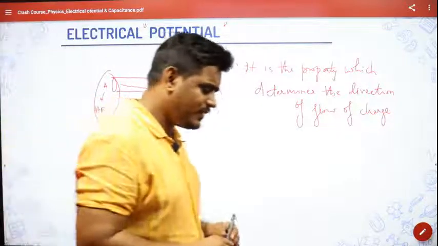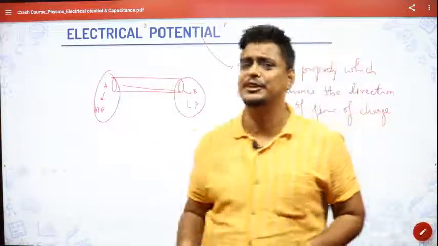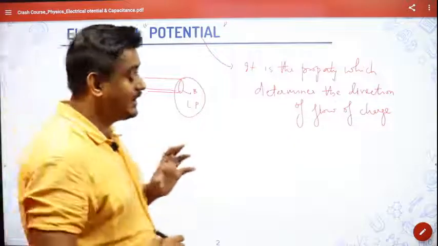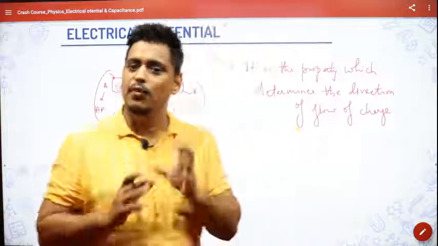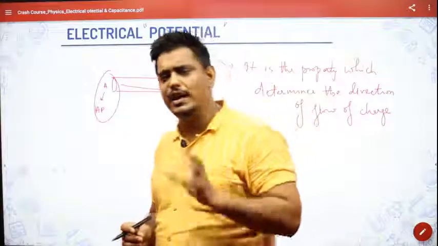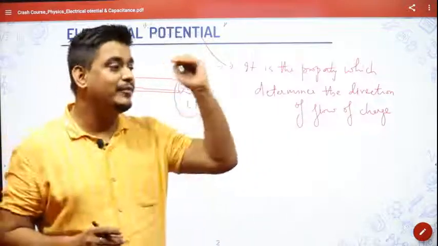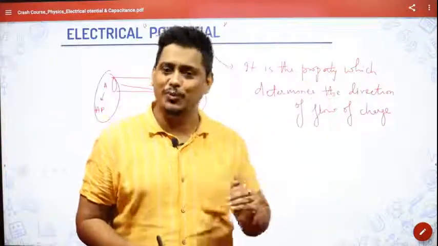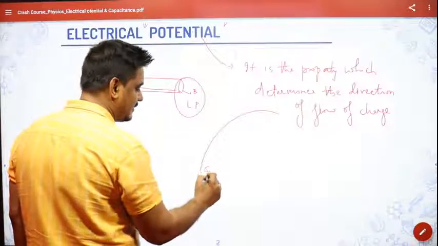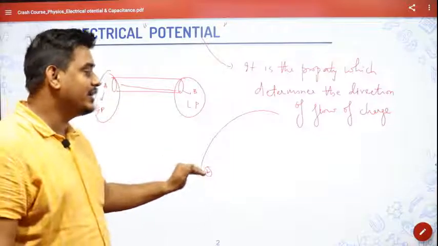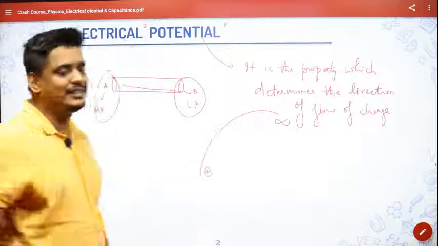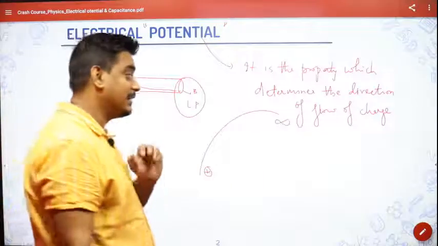So, if you want the exact technical definition of what is electrical potential, I would say it is the work done in moving a unit positive charge from infinity to the point where you want to place it. For example, if you want to bring a positive charge from somewhere and put it here, then how much work you are doing to bring this charge from infinity to this point is known as the electrical potential. This I'm telling mathematically.